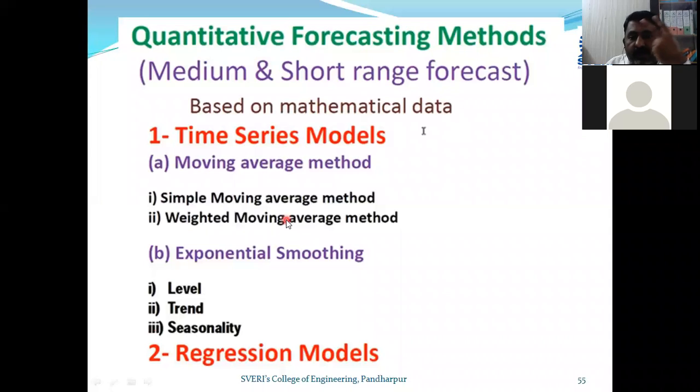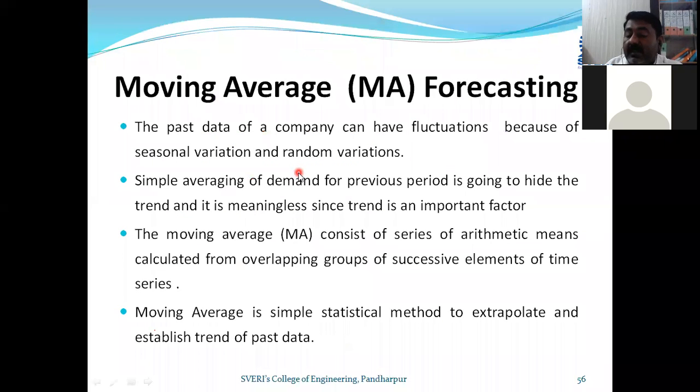Here in moving average, there are two types, friends. We will take one example, or numericals, based on these two methods, or in one numerical we can solve both methods depending upon what data is given. So we will start first with the time series moving average method. Let us understand, friends, what this moving average method is. The past data of a company can have fluctuations because of seasonal variables and random variables, which we already discussed. The historical data may contain fluctuations, which may be due to seasonal variables, random variables, or cyclic variations.